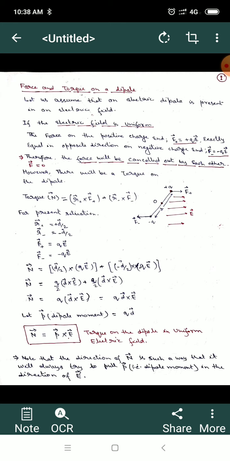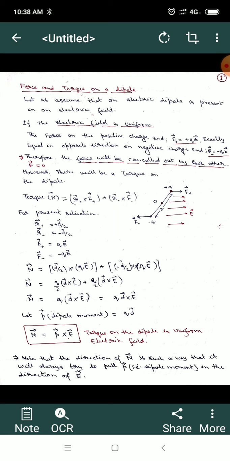Obviously, we can write qd vector cross E. Here q and d we have already defined in my previous lecture, where qd is basically the dipole moment, that is p vector. So we can write this torque is equal to p cross E. This is basically the torque on a dipole in a uniform electric field.